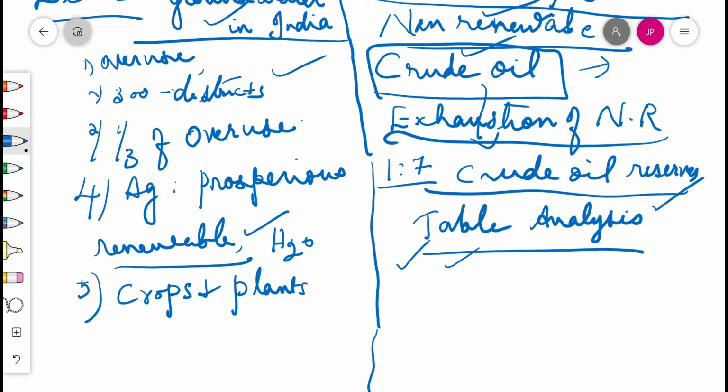The table gives an estimate of crude oil resources, page number 15. The example must be written in the notebook with the table analysis. It also tells us how many years the stock of crude oil will last if people continue to extract it at the present rate. The reserves would last only for 43 more years. This is for the world as a whole.